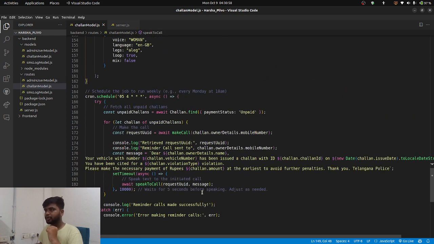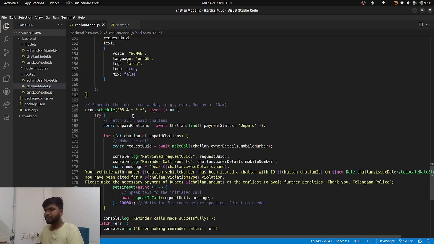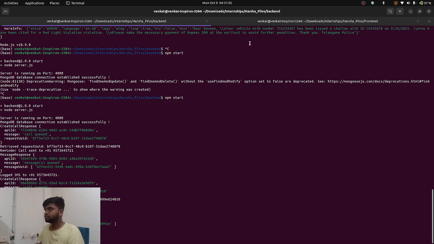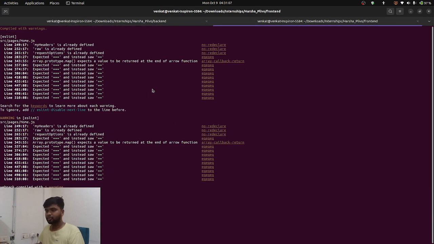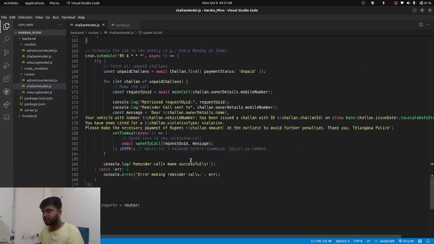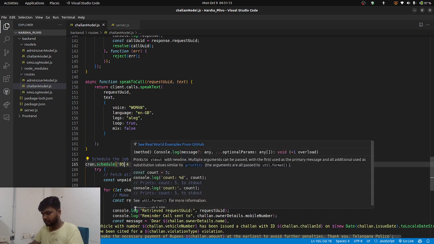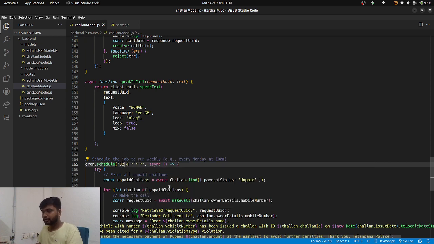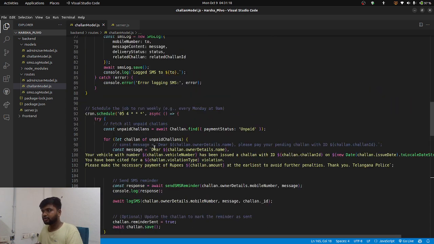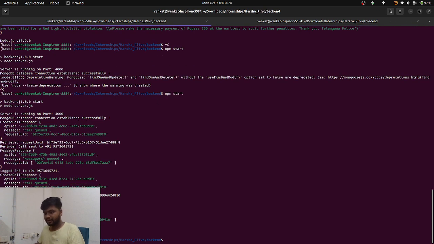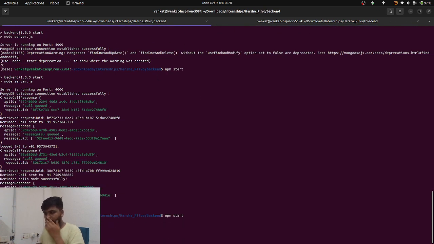Coming to the demo, the jobs are already running. The backend and the frontend are both running. I will change the time: it's 4:31 now, so I will change it to 4:32 for calls and SMS. At this particular time the SMS and the call will be scheduled. If we rerun the backend, you can see the logs over here.